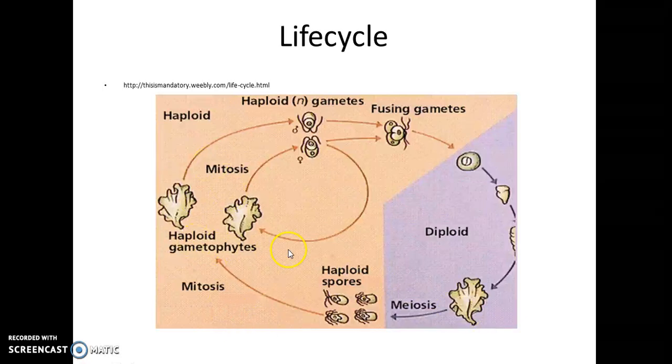We have the diploid, right? Sporophyte produces haploid spores. The haploid spores grow into either male or female. Male and the female, sperm or egg, will join together to form a zygote, which grows into the sporophyte. But you need to have the sporophyte, which is one organism, and the gametophyte, which is the other organism. So it goes diploid, haploid, diploid, haploid. The generations alternate. The alternation of generations.